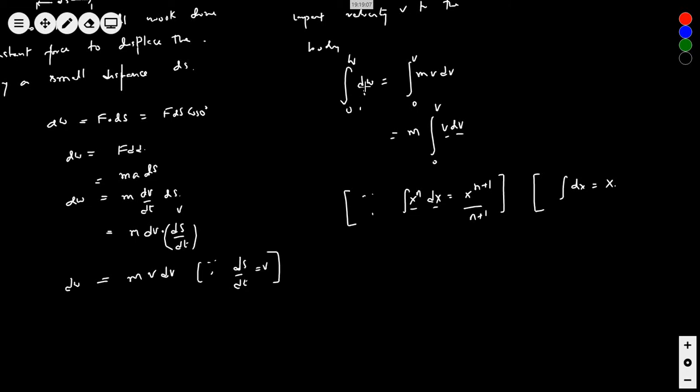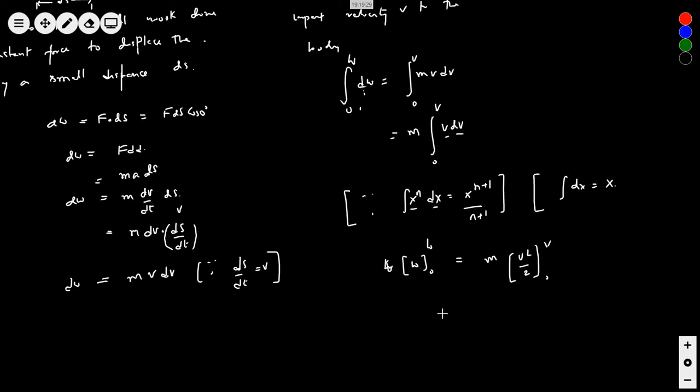Okay? So here dW should give me W, small w. Then these are definite integrals, meaning you have a finite limit, the boundary defined. Okay? And m, this one should be v square by 2, from 0 to v. You can name this capital V, small v, whatever.